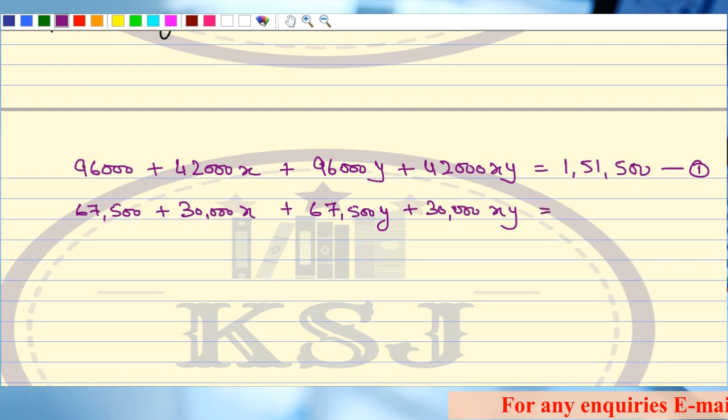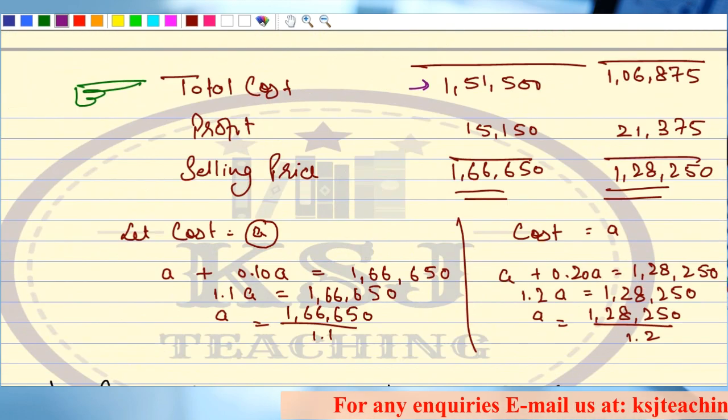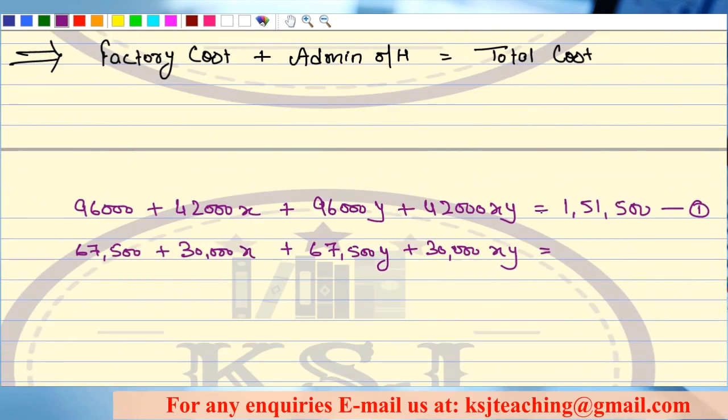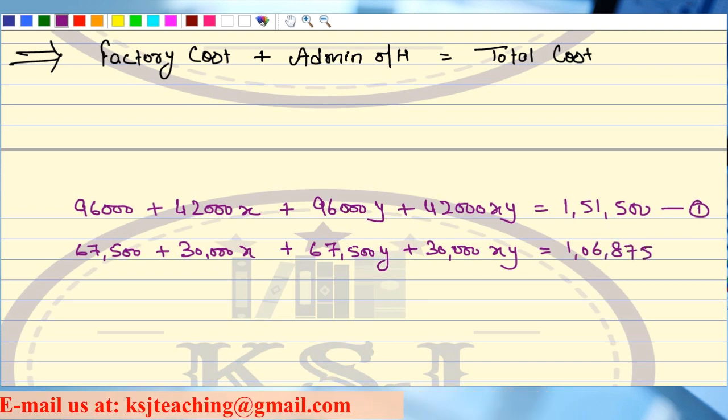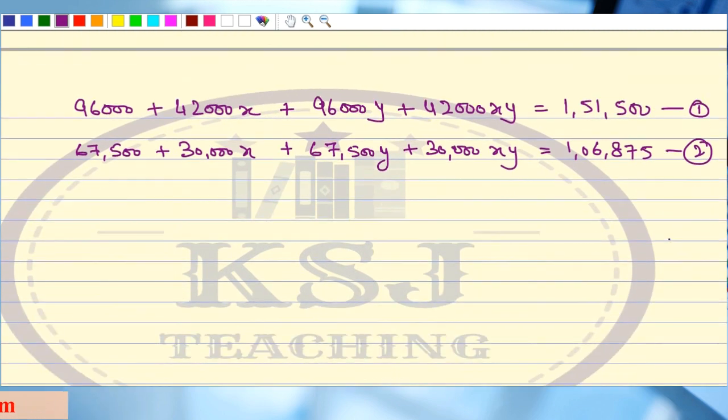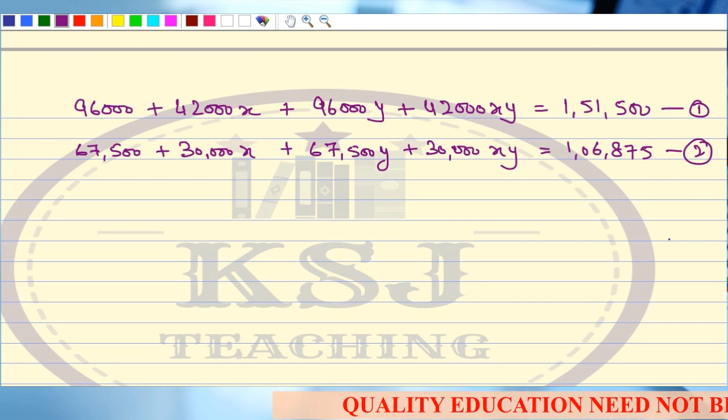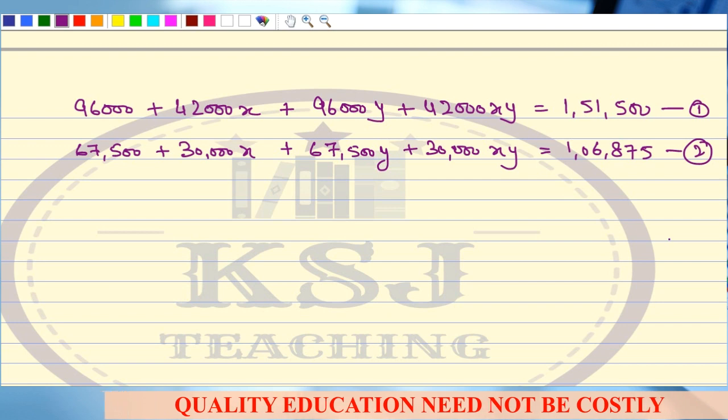This is equal to, what is the total cost for job 102? 1,06,875. This is my equation number 2. Right? Now what you have to do is find out the value of x and y from these two equations. Now, these are the mathematical equations.